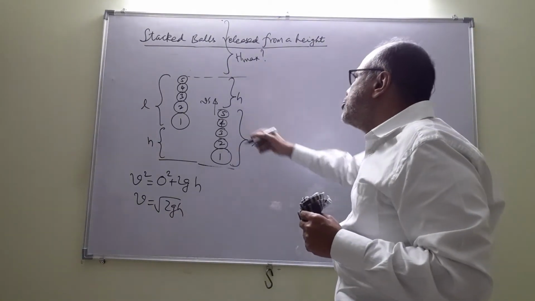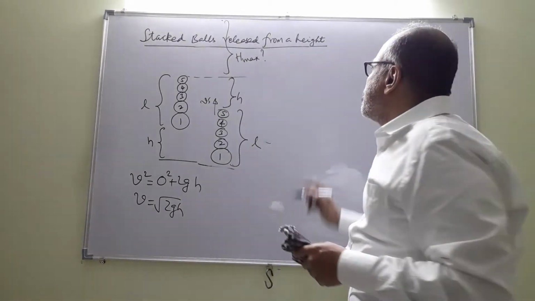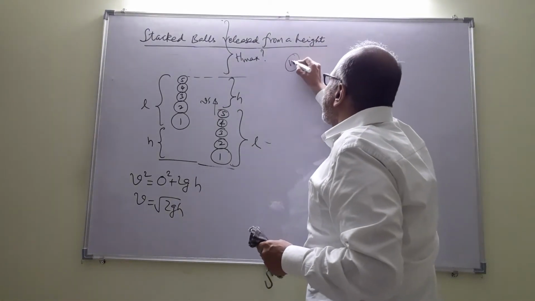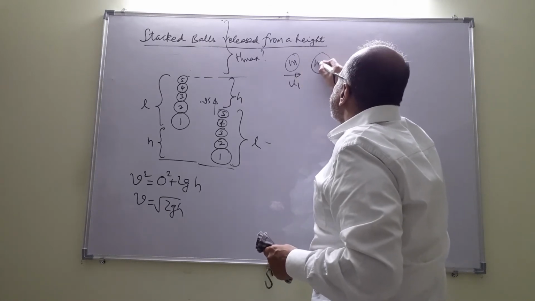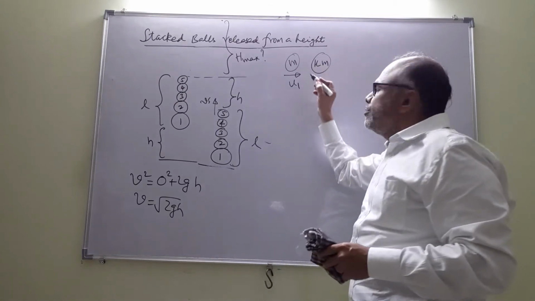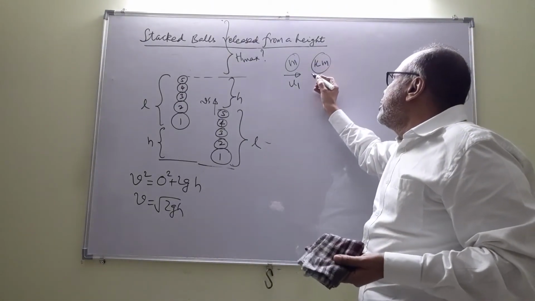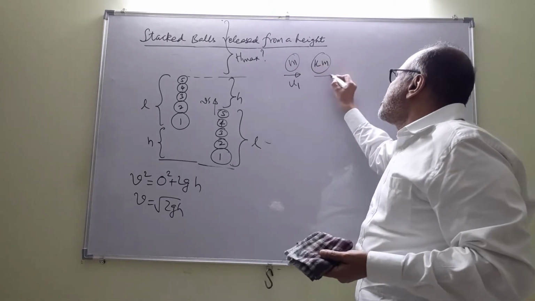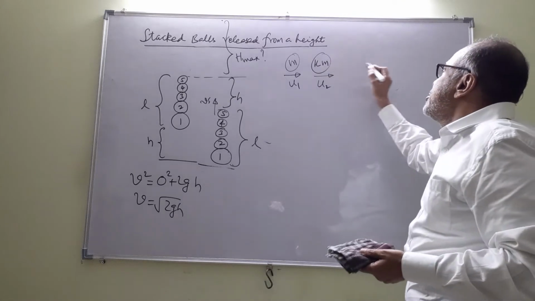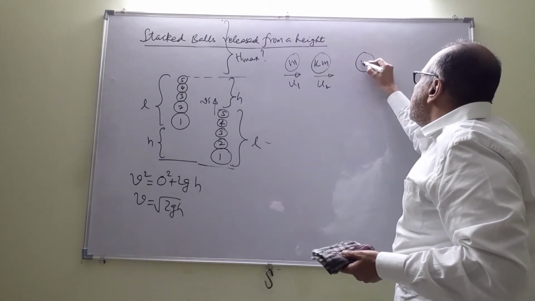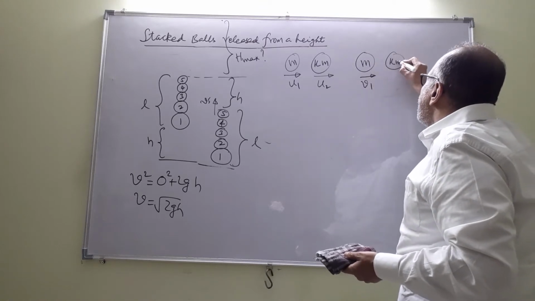Before we handle the collisions, let us get the basics of a one-dimensional collision. Supposing we have a mass m moving at a velocity u1 and a mass km, where k is a ratio, it could be less than 1, more than 1. So k times m is the mass of the second object moving at a velocity u2. After a one-dimensional collision, the velocities are v1 and v2.